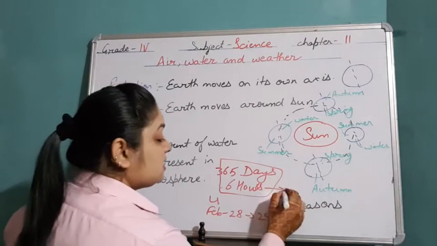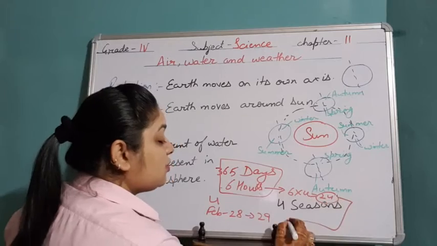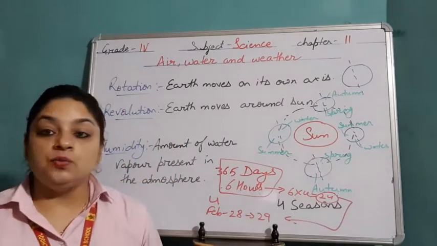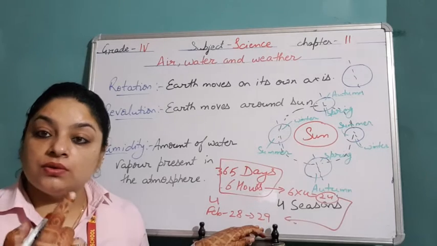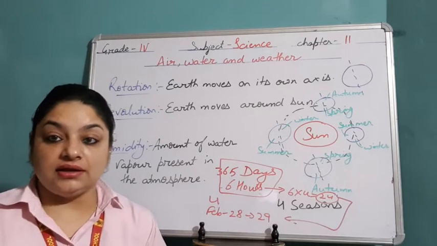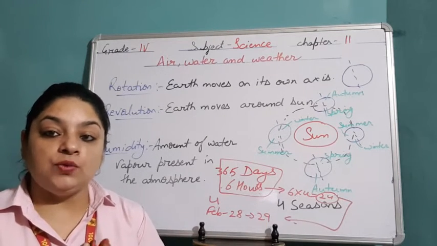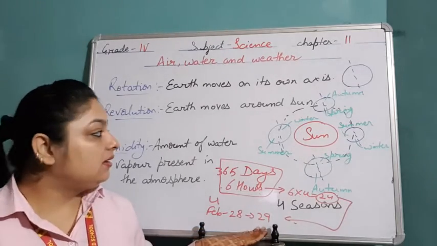These 6 hours, if you multiply by 4, will be 24. So these are adjusted in one day. So after every 4 years we have a leap year. We have one extra day in the year, that is 366 days, and we consider it in the month of February, which has 29 days.